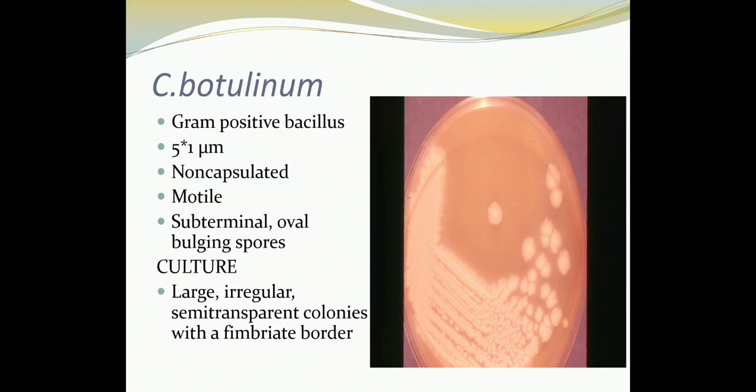These organisms are also motile by peritrichous flagella. In the RCM or Robertson cooked meat broth, they can produce both proteolytic and saccharolytic colonies. It depends on the serotype of the toxins.